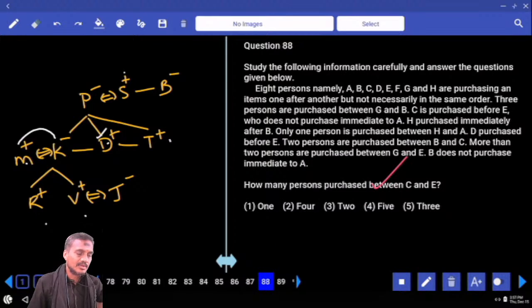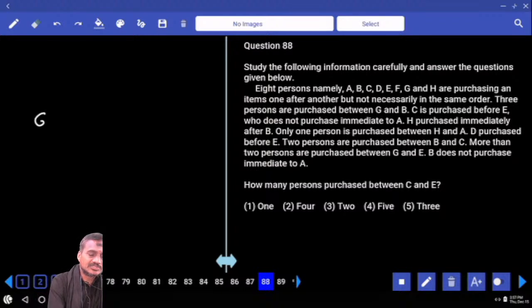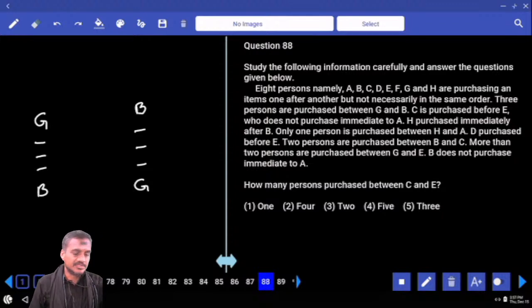Then next, 88 onwards. Now there are 8 persons. They are purchasing an item one after the other but not necessarily in the same order. Three persons between G and B. How many in between G and B? There must be exactly 3. If G is here, 3 persons between G and B, then B can be there. Either G is after this B or before this B.